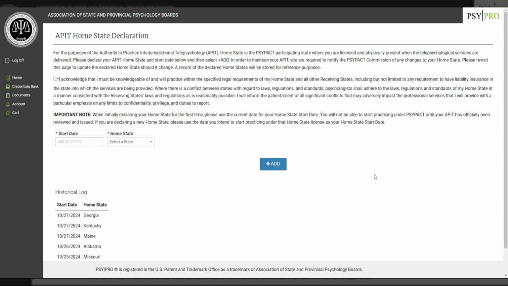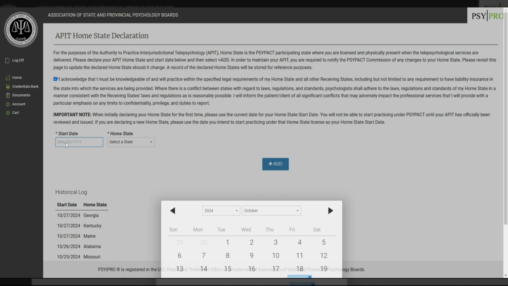Inside the Home State Declaration, we're going to be sure to read over the acknowledgement and click on the little check mark box to acknowledge that we have read over the acknowledgement. From there, we're going to go down to the start date.